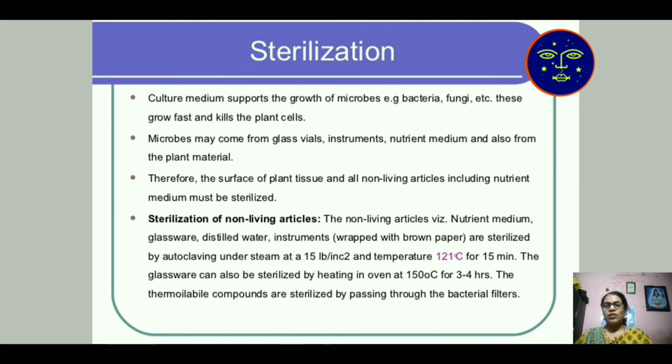The glasswares can also be sterilized by heating in an oven at 150 degree centigrade. So for 3 to 4 hours when we keep these glasswares inside a hot air oven, they are also sterilized. The thermolabile compounds are sterilized by passing through bacterial filters.